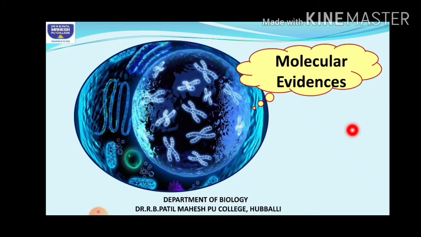Next, coming to the molecular evidences. In comparative anatomy, students, remember that the most asked are the homologous and analogous organs, with examples. Also in the competitive exams, they may give you some examples where they ask what type of evidence they suggest. Okay, so next, coming to the molecular evidences.